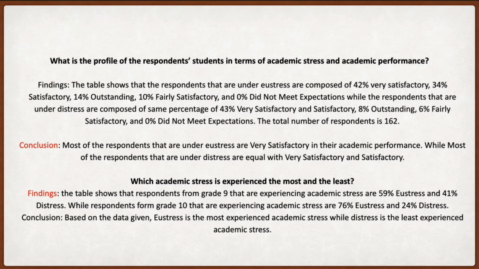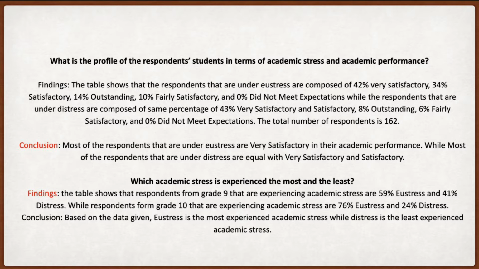The total number of respondents is 162. Conclusion. Most of the respondents that are under eustress are very satisfactory in their academic performance, while most of the respondents that are under distress are equal with very satisfactory and satisfactory.